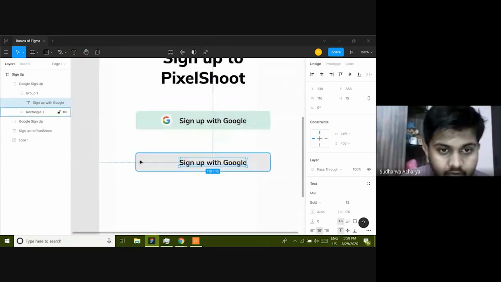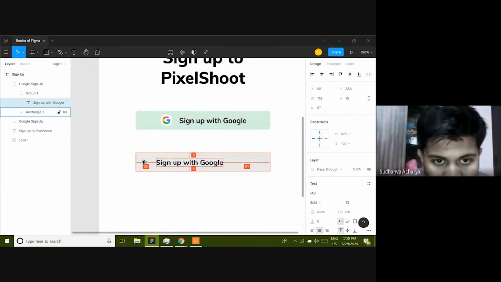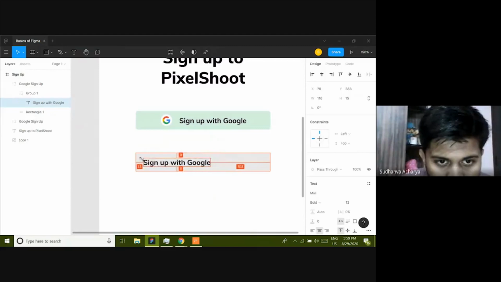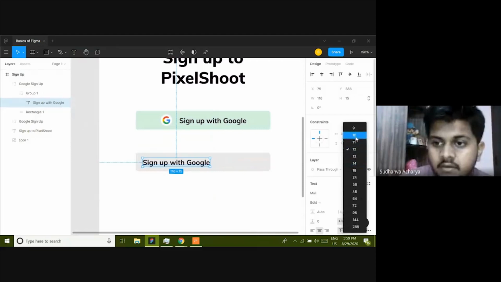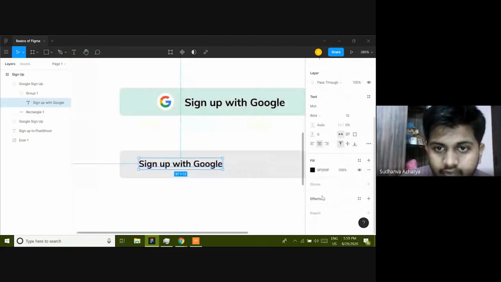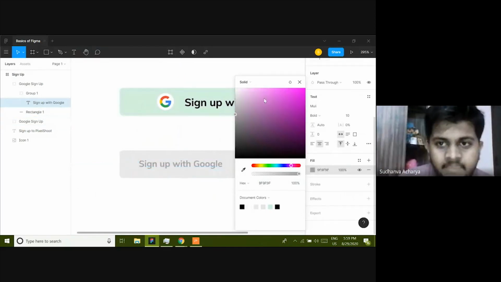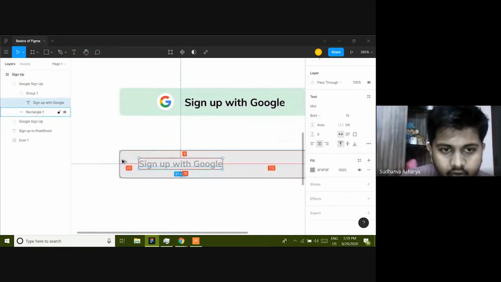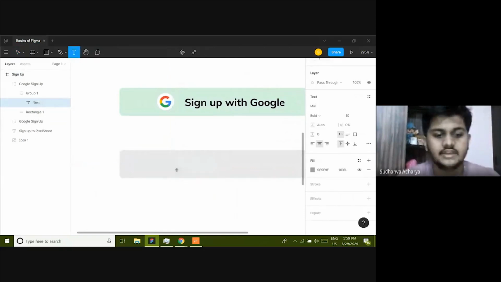I'll just press Alt on my keyboard and then give it a spacing with multiple of 4. I'll make it into 12, and then I'll just lower the size of it, and also change the text color to somewhat light gray, because it is hidden. Like when you click on it, that text will disappear. So I'll make it light gray, and then by holding Alt, I'll turn it into 12, and I'm going to change this to email.